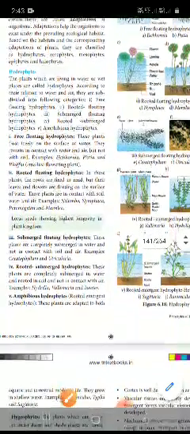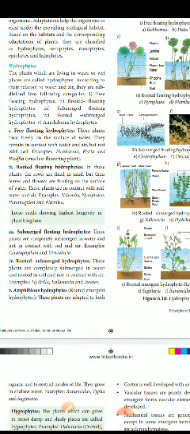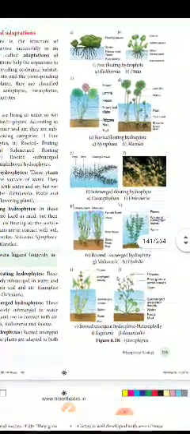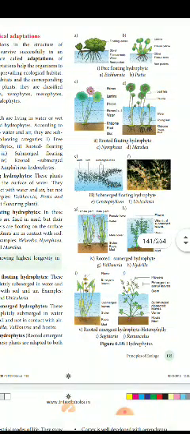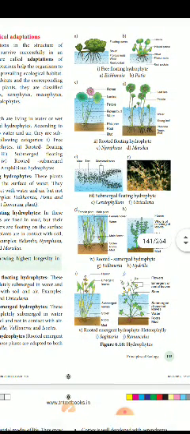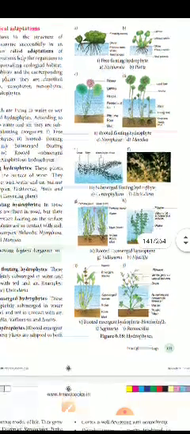Hydrophytes: the plants which live in water or wet places are called hydrophytes. According to their relationship with water and air, they are subdivided into the following categories: free floating hydrophytes, rooted floating hydrophytes, submerged floating hydrophytes, rooted submerged hydrophytes and amphibious hydrophytes. You have to learn all this from the 11th standard also. Just recall that this is a free floating hydrophyte. You studied this already in Botany 11th, first volume. So just recall it.